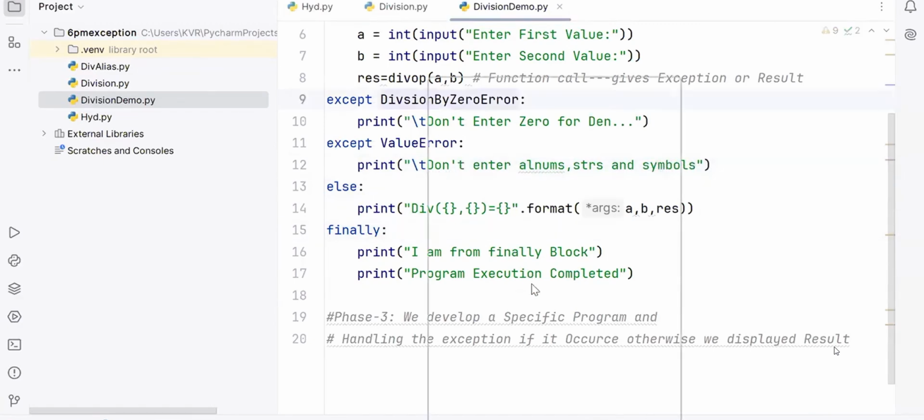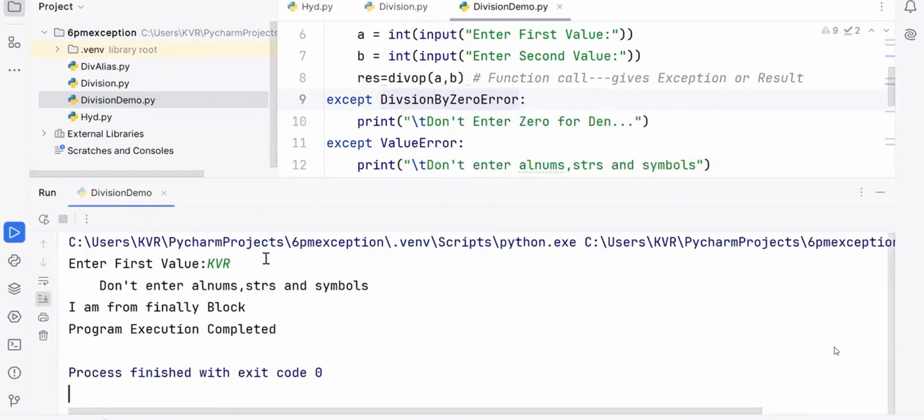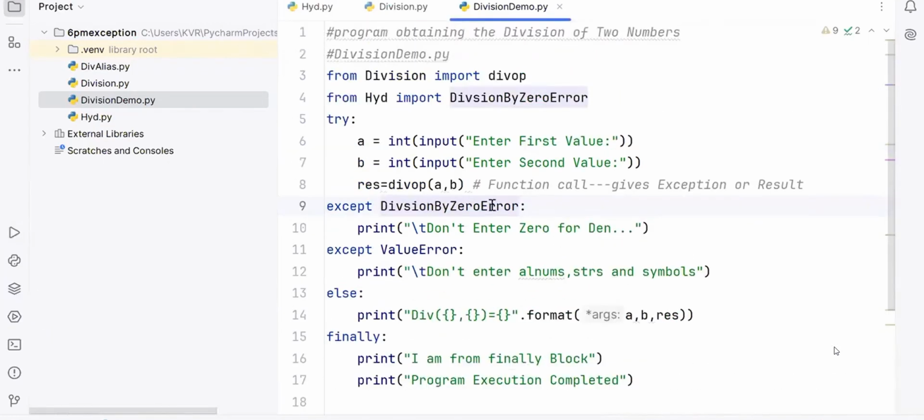See students, run this now. I say KVR here. Got it. Don't enter alphabets, numbers, strings, and symbols. I'm from finally block. Program execution completed. You say next a symbol, percentage, and this one you see. Got it. Don't enter like this. This is one thing. Clear or not clear? Right.